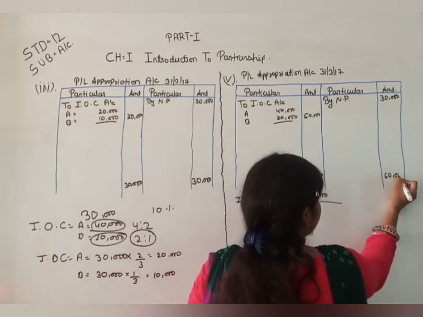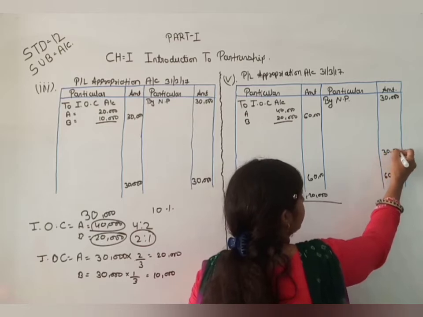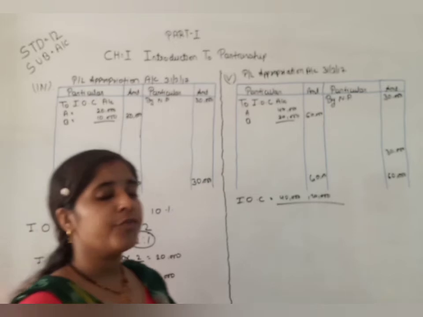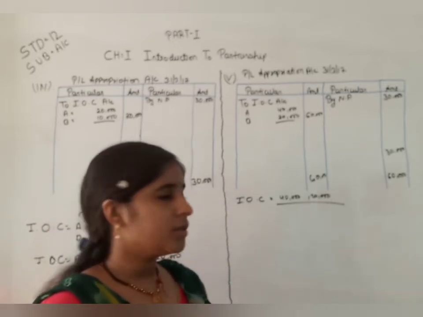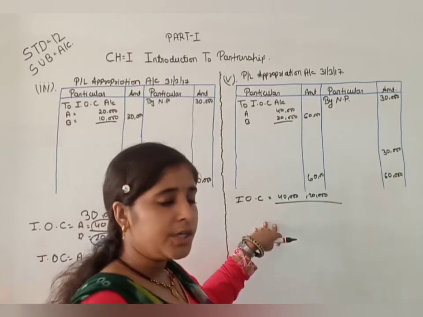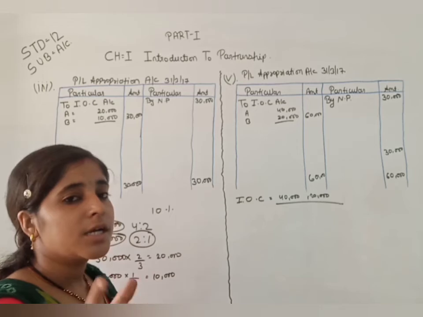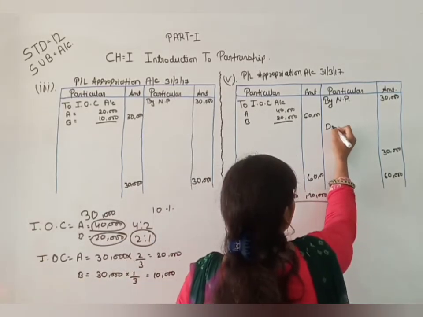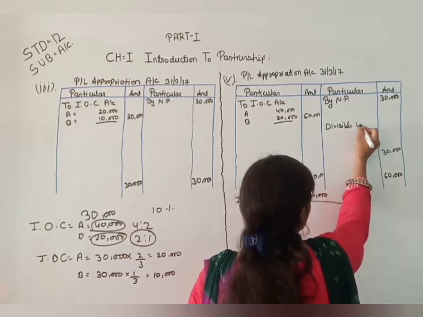Okay, and here remaining is 30,000, that is our loss. So in these circumstances, if net profit is less than the interest on capital and it must be charged, it creates divisible loss in the partnership firm. So it is a divisible loss here.